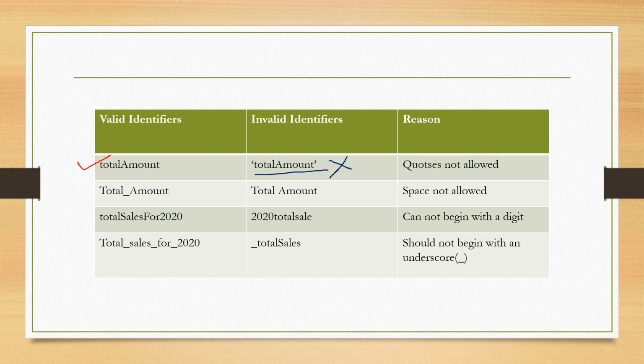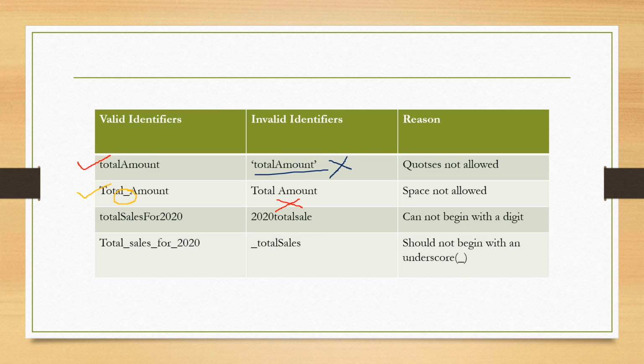All of you know that capital letters, small letters, and underscore, which is a special symbol that is allowed. So this one is a valid identifier. Whereas in this example, 'total amount' with a space is used as an identifier name. So space is not allowed. So it is an invalid identifier.